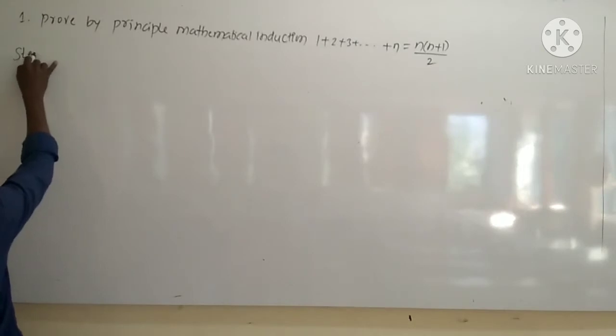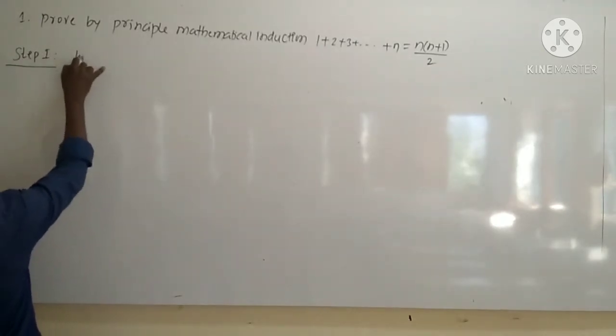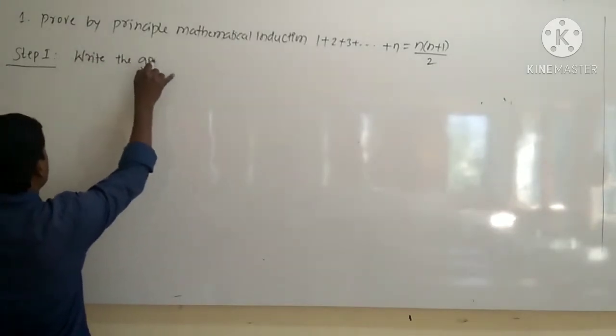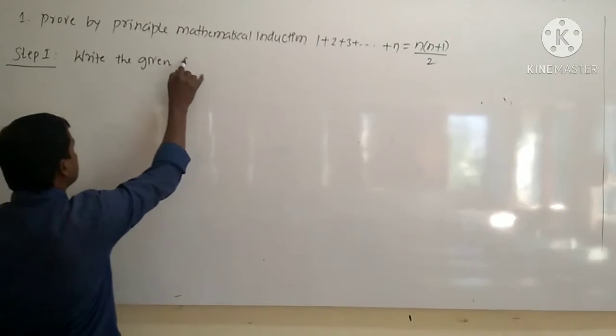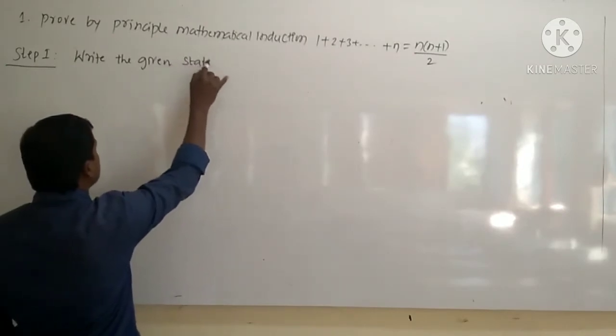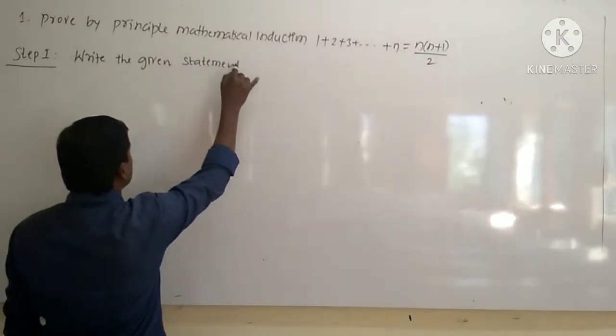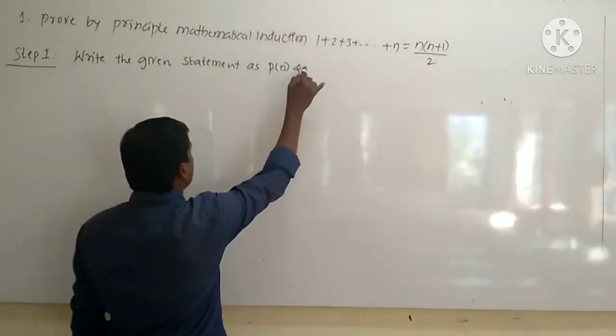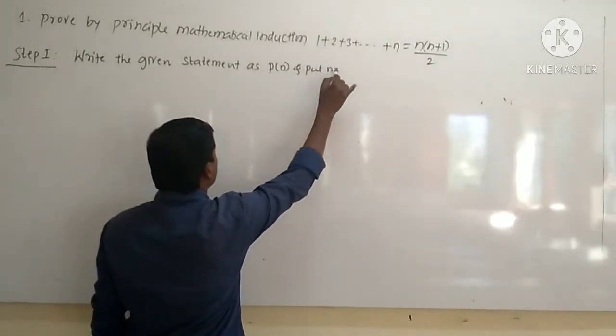So here I will write step 1. What is step 1? Write the given statement as P of n and put n is equal to 1.